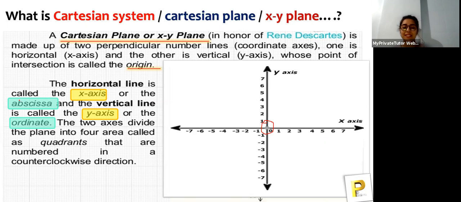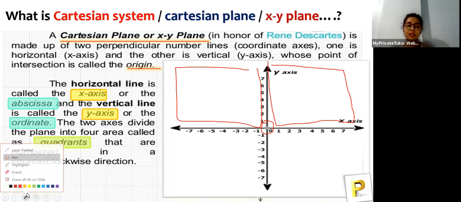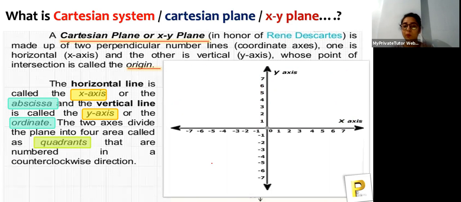Okay, so the two axes divide the plane into four quadrants. Now what are those called? Quadrants means this is one quadrant, and this is the other one, like that. So these lines, what are they doing? These lines are dividing the whole plane. Like if we talk about this paper, it is dividing that paper into four parts, and each part of that area is called a quadrant, that are numbered in counterclockwise direction.